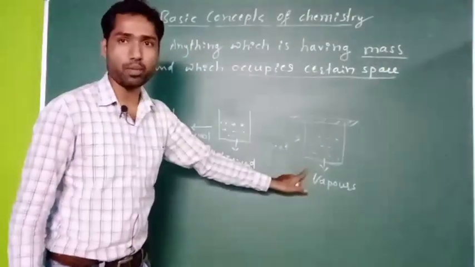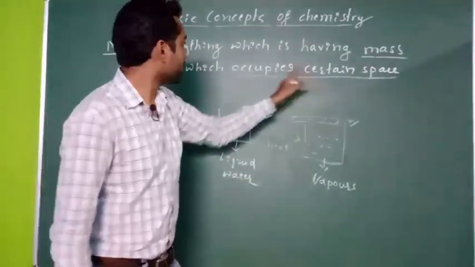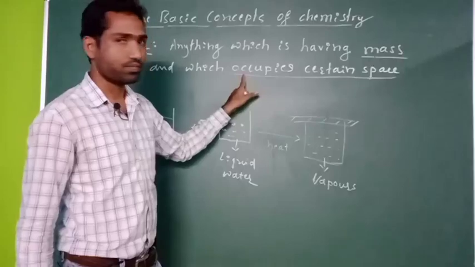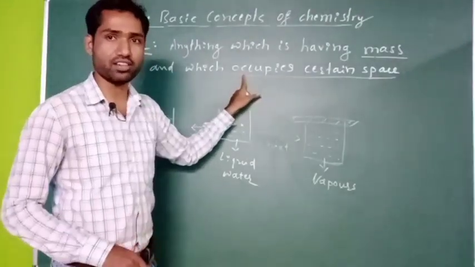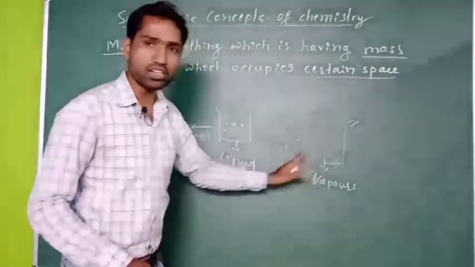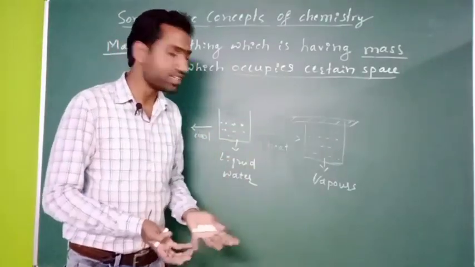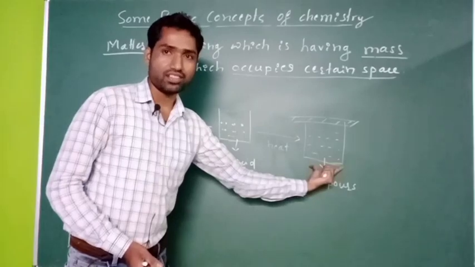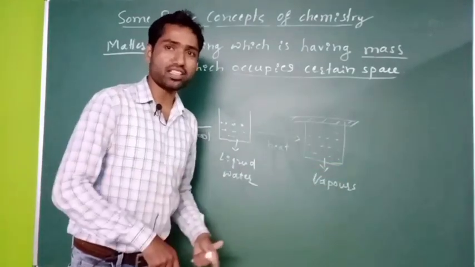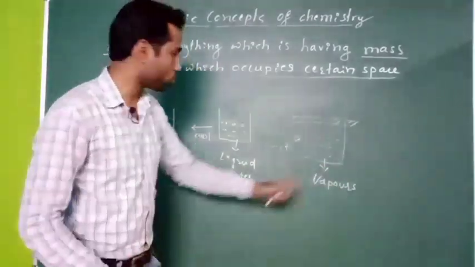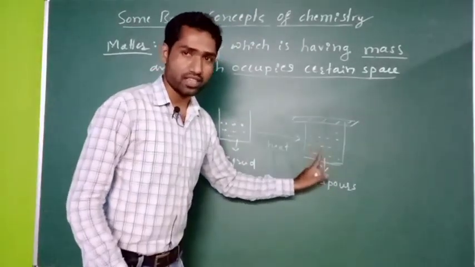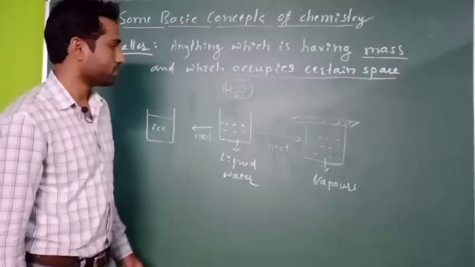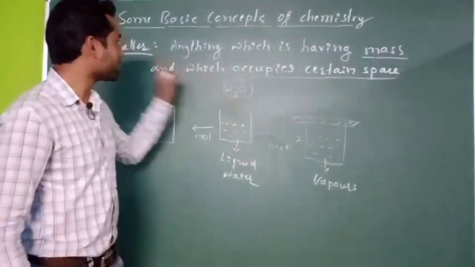Then check for the second criteria, whether it occupies certain space. These water vapors are occupying the space available in the jar in this apparatus. Therefore it is occupying the space and it is having certain mass. Therefore water vapors is also a matter.